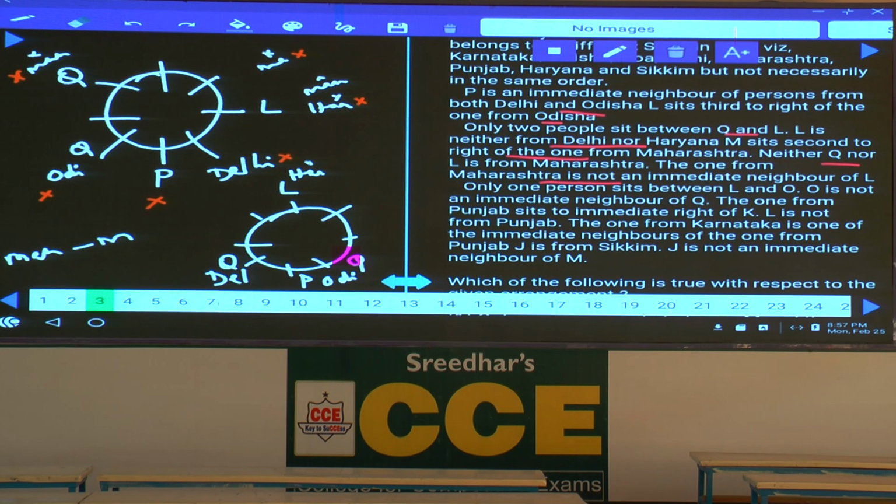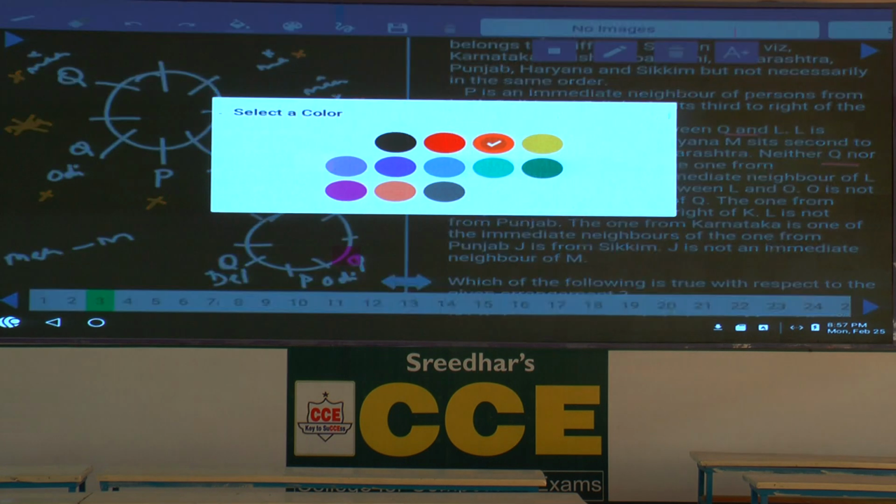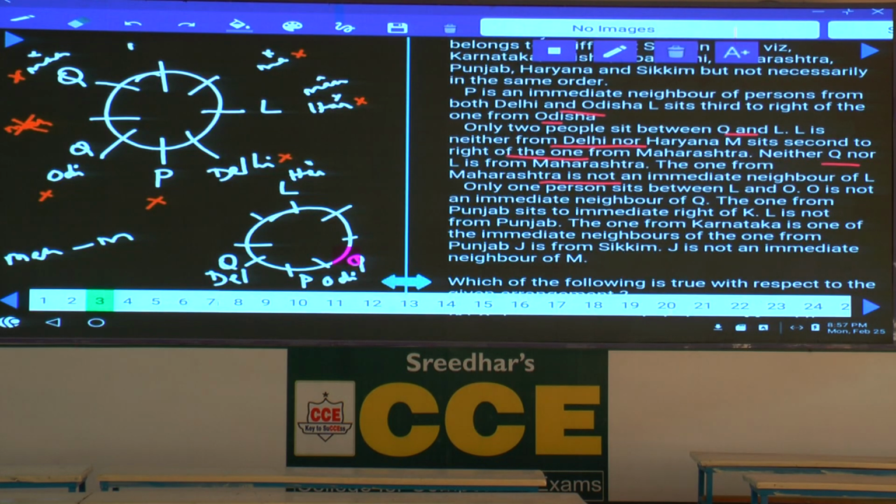Now tell me whether the person from Maharashtra can be here or not. If the person from Maharashtra is here, M and P must be in the same place, which is not possible. Hence, Maharashtra cannot be here as well. Hence, in the given 7 places, Maharashtra is not possible. Then what is the only possibility left over here? The person from Maharashtra must be at this place.